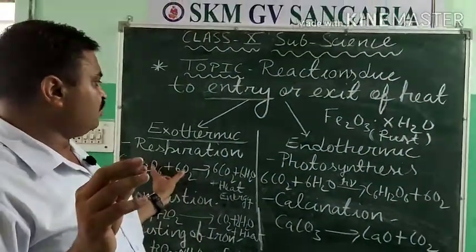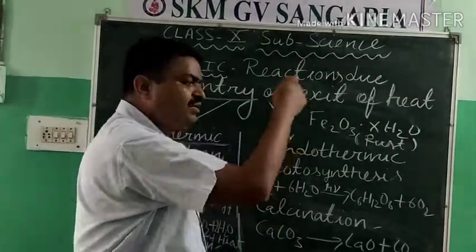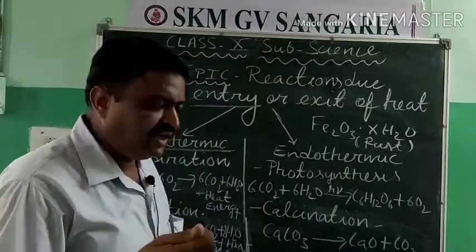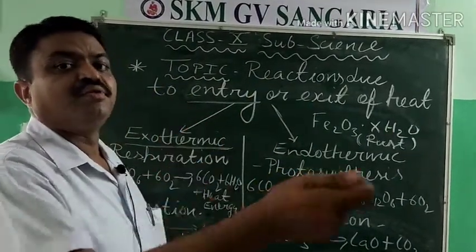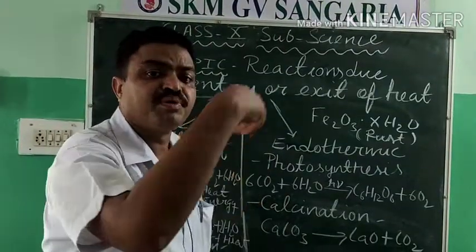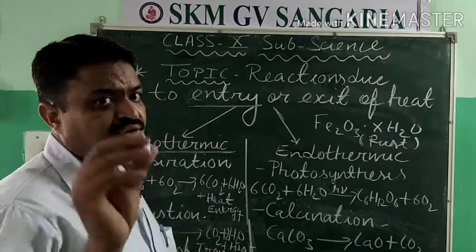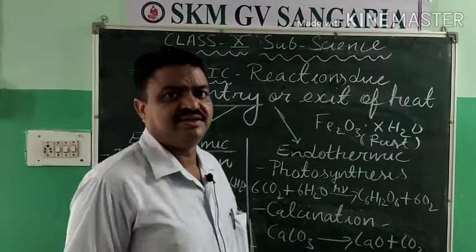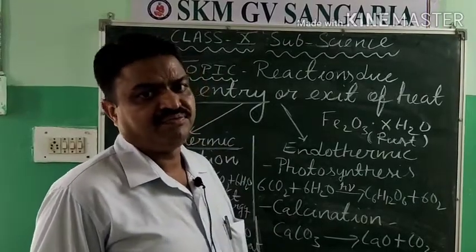Now we come to the next topic, that is the endothermic reaction. In the endothermic reaction, heat is absorbed to produce a new chemical substance. The most important example of this reaction is photosynthesis, from which plants make their food.